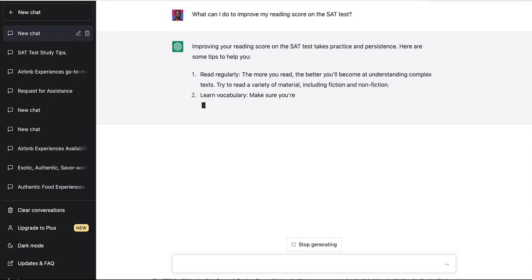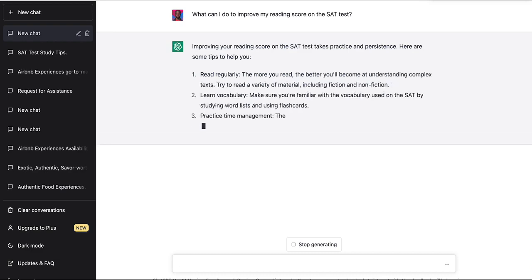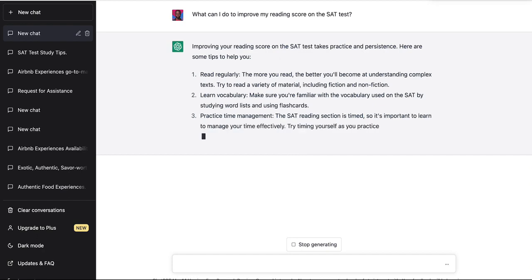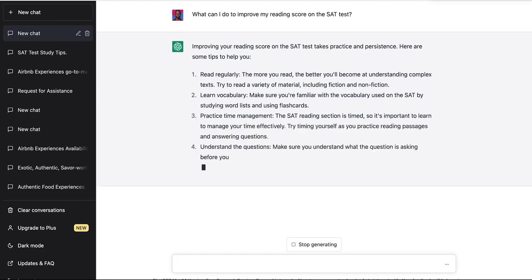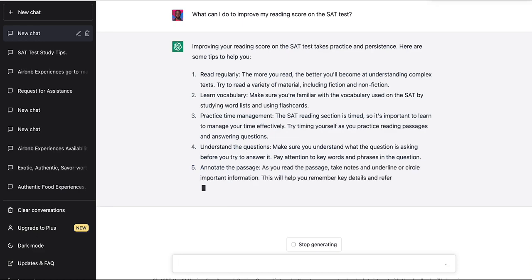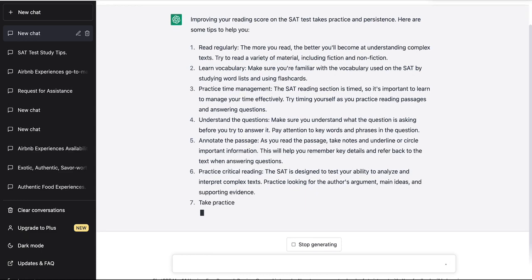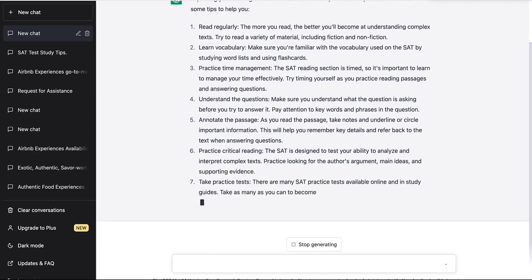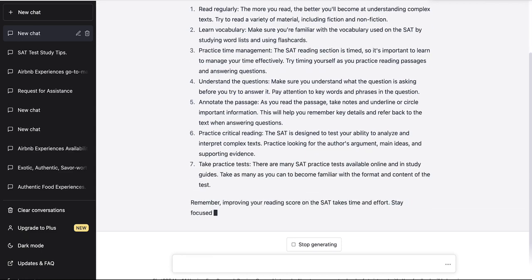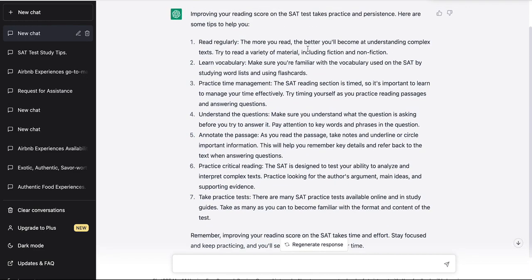Alrighty, so it says improving your reading score on the SAT test takes practice and persistence. Here are some tips to help you. And the first tip we get is read regularly. The more you read, the better you'll become at understanding complex text. Try to read a variety of material, including fiction and nonfiction. That is a great point.